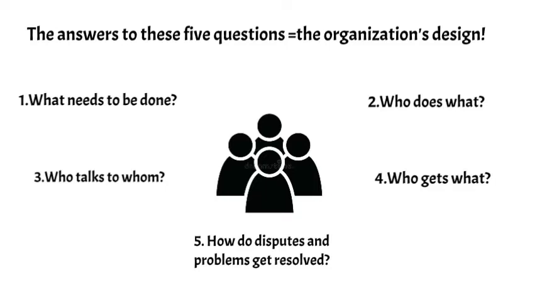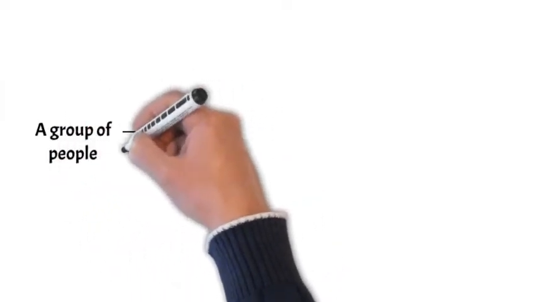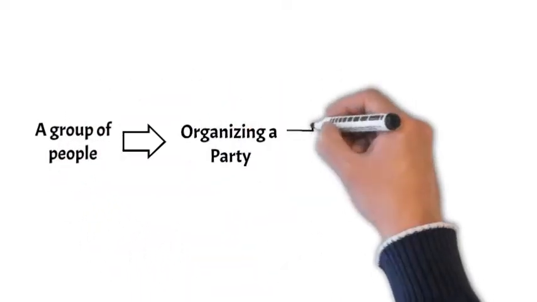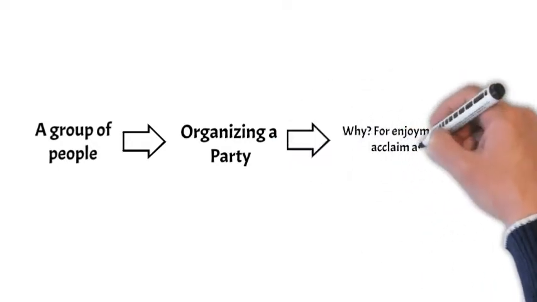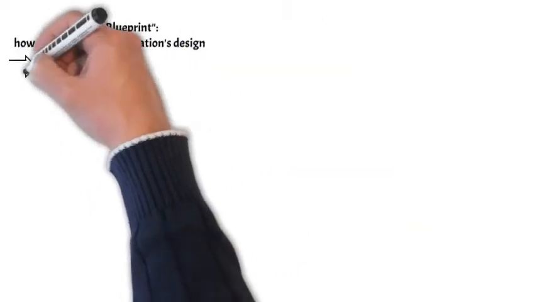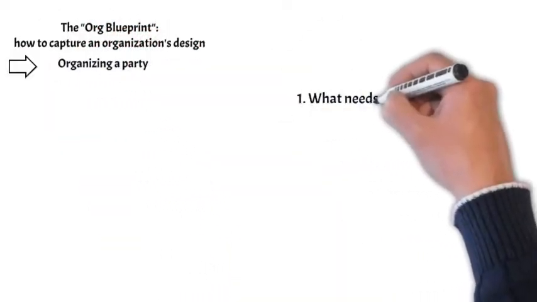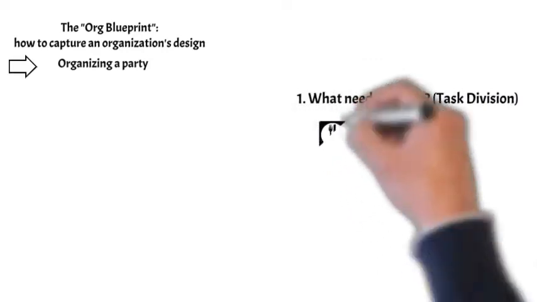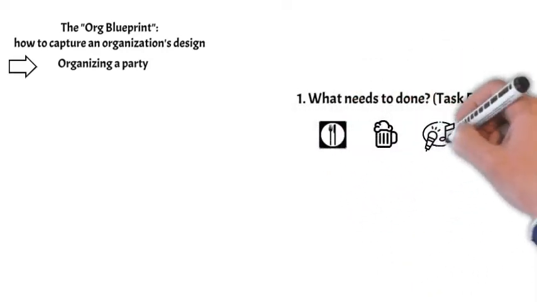But wait. Can it be that simple? What about all the jargon about structure, process, incentives, reporting, matrix, etc.? Don't worry, we'll show you how to make sense of all that complexity with just these 5 basic questions step by step. Let's first look at an example. Let's consider a group of friends trying to organize a party, for the fun of it, and perhaps to gain a reputation for being cool people. That's a group with a goal, which makes it an organization. Let's consider how we would go about designing this little organization by answering the 5 questions.